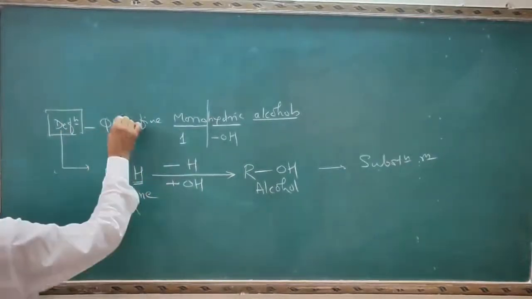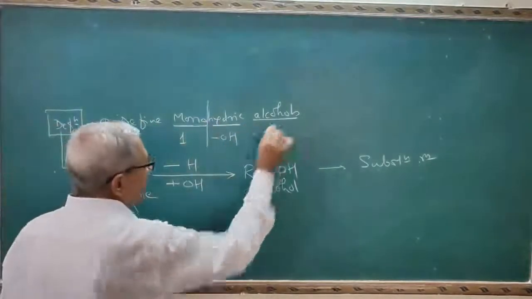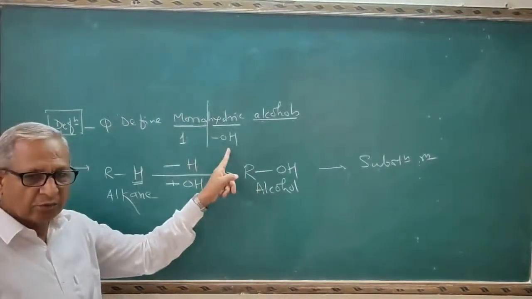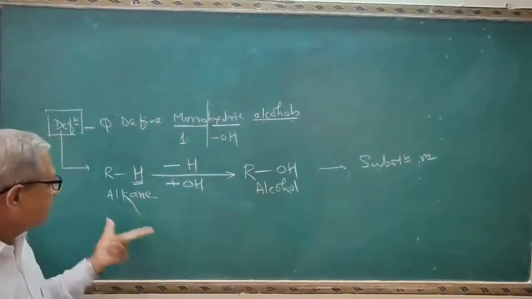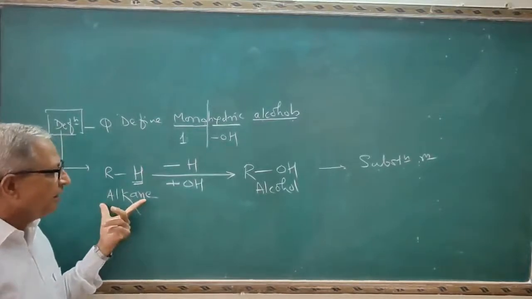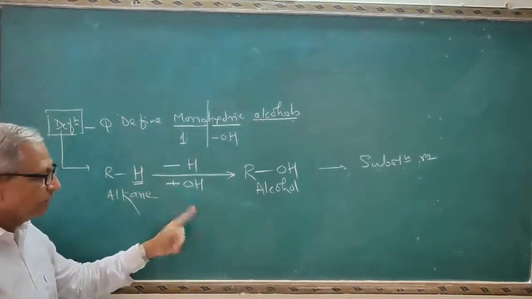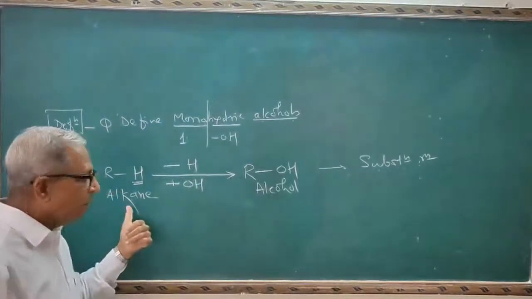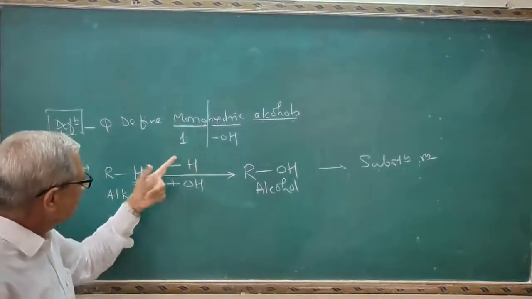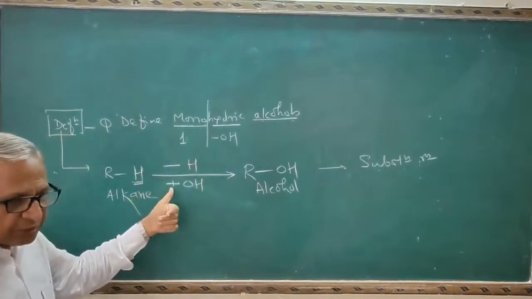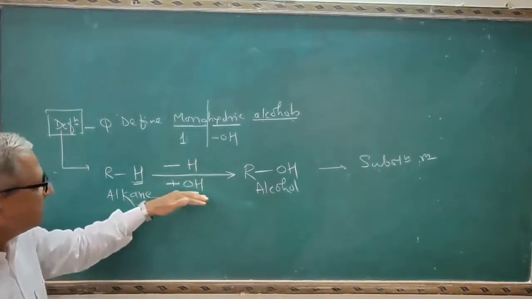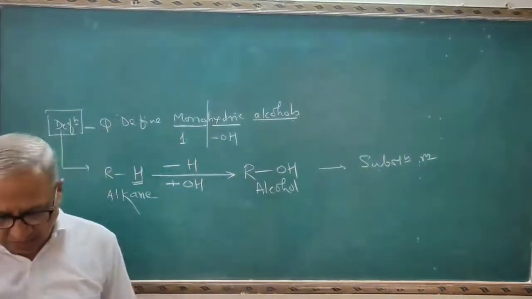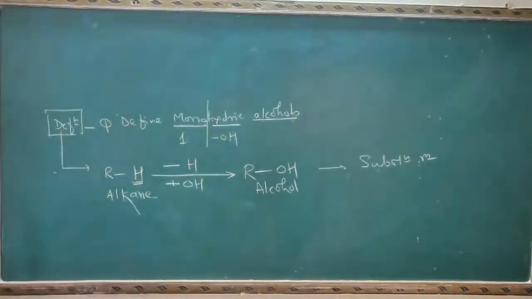So see the question here, define monohydric alcohols. Mono indicates only one, hydric indicates alcoholic, and see the definition here. You know the general formula for alkane, minus H plus OH. Therefore you can say that alcohols are derivatives of alkane in which only one hydrogen atom is substituted or replaced by the hydroxy, that is OH group, are known as monohydric alcohols.